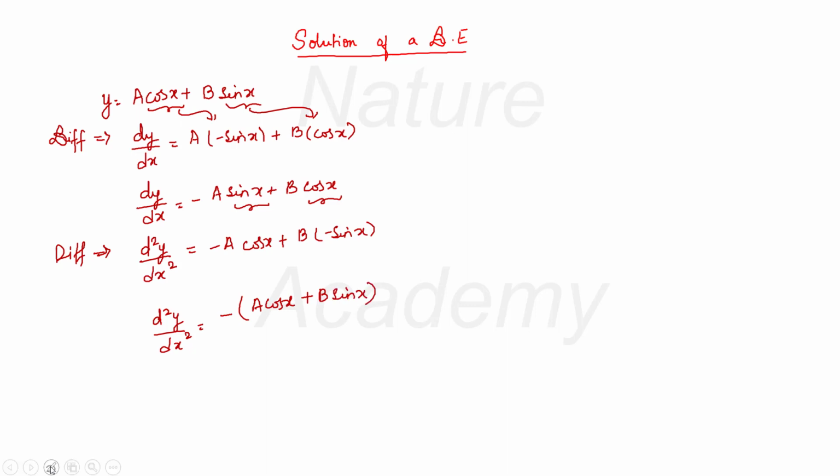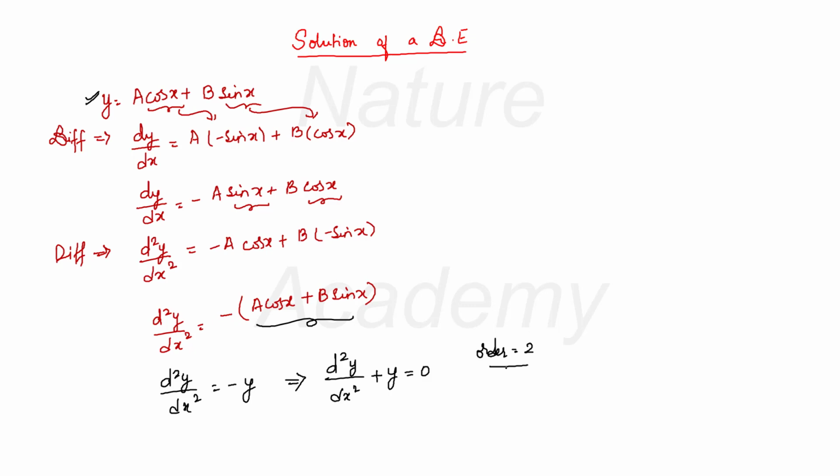Now see carefully, my a cos x plus b sin x is y. So I can write it as d square y by dx square equal to minus y, because this is what we have in the equation, y. Now I can also write this as d square y by dx square plus y is equal to 0. Now we have got a differential equation of order 2.